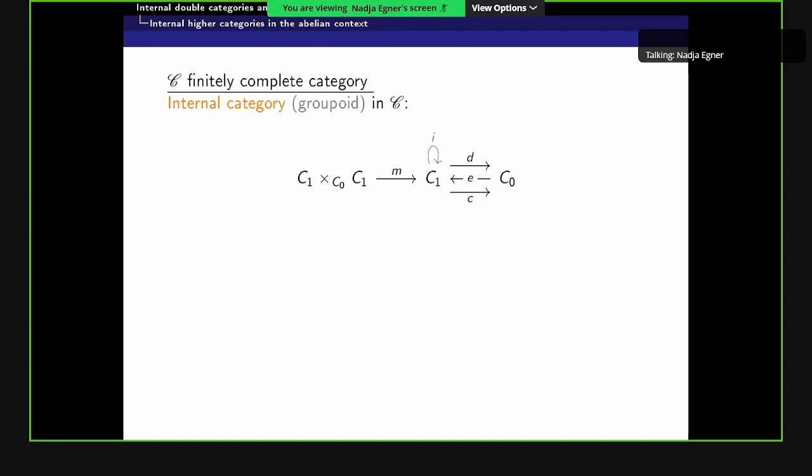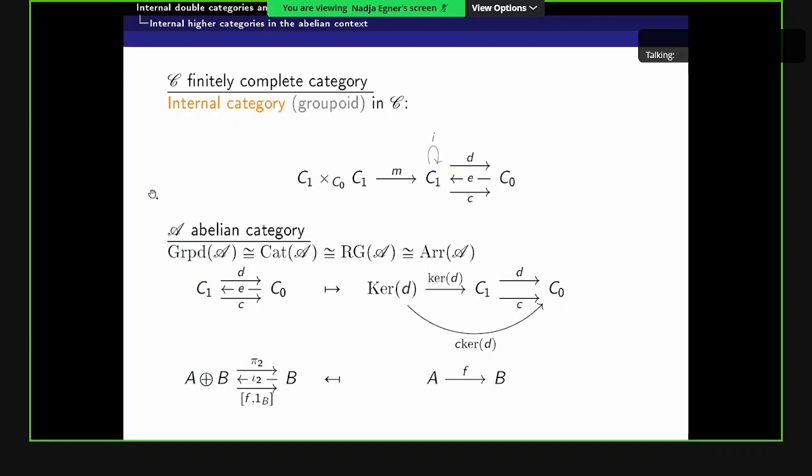And for that, I want to remind you that if we have a finitely complete category C, then an internal category in C is given by such a diagram, where here on the right-hand side, we have the object of objects, C0, we have an object of arrows, and then we have a domain morphism, identities morphism, and codomain morphism. And if we take the pullback of D along C, then we get the object of composable pairs of morphisms, and we have this composition morphism. And then these maps have to satisfy the usual axioms, associativity, unitality. And for an internal groupoid, we also require an inverse morphism I from C1 to itself, which then also has to satisfy the usual axioms.